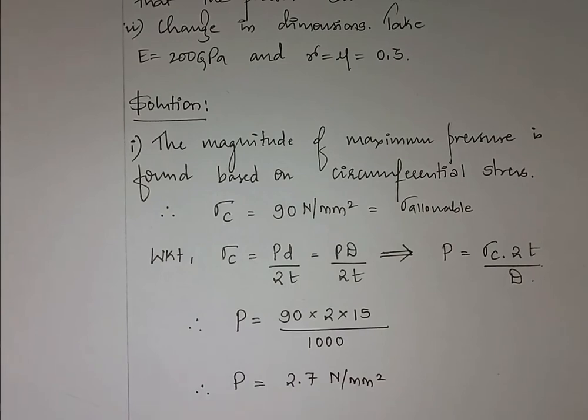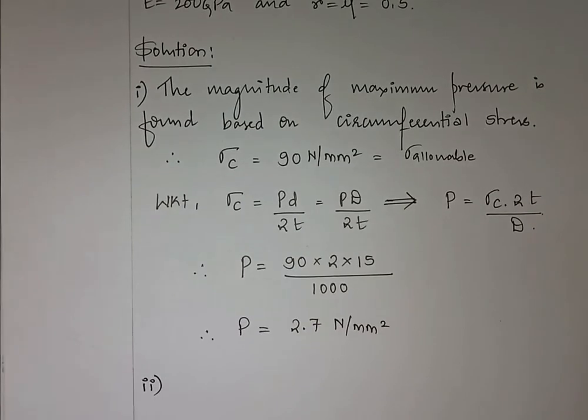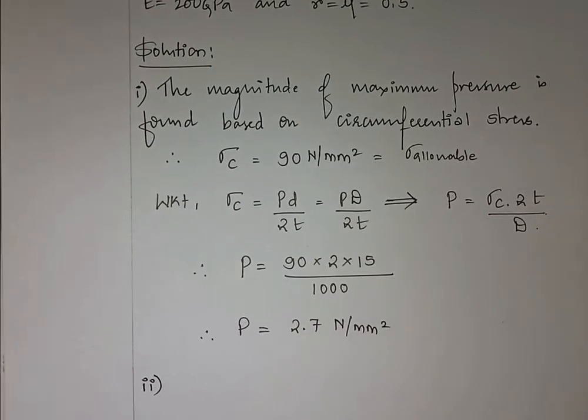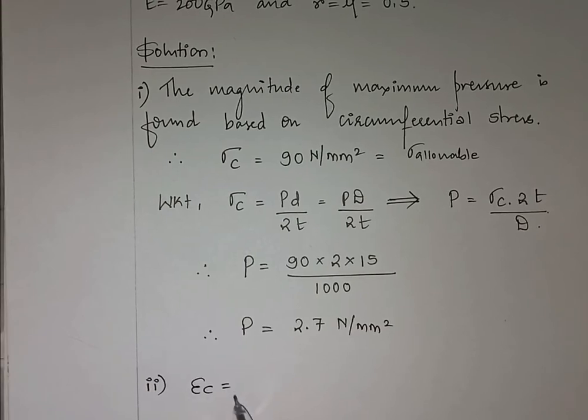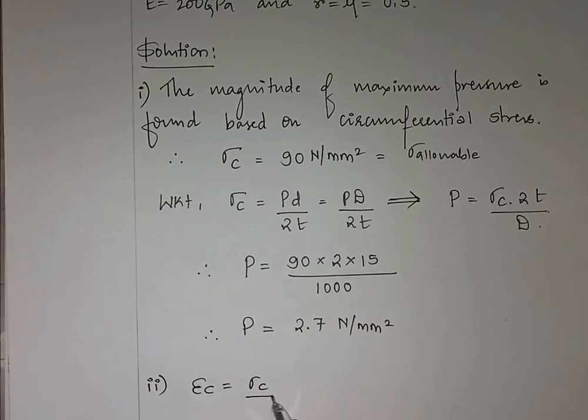Now I'll go to the second bit. So what is the second bit? He has asked us to calculate the change in dimensions. So whenever he asks us to calculate the change in dimensions, we should know epsilon L and epsilon C. So epsilon C is given by sigma C divided by E minus sigma L divided by mE.